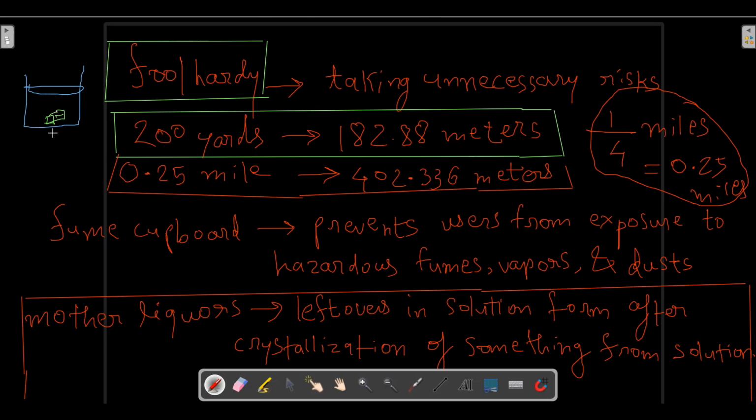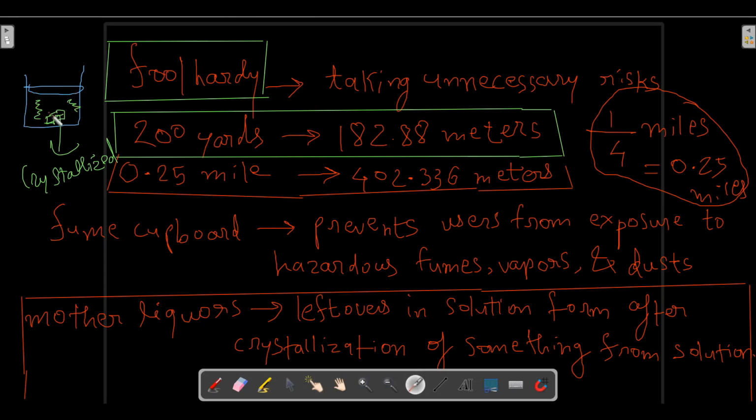Now what is meant by mother liquor? The things which were dissolved got crystallized, and after that, there was a solution left.